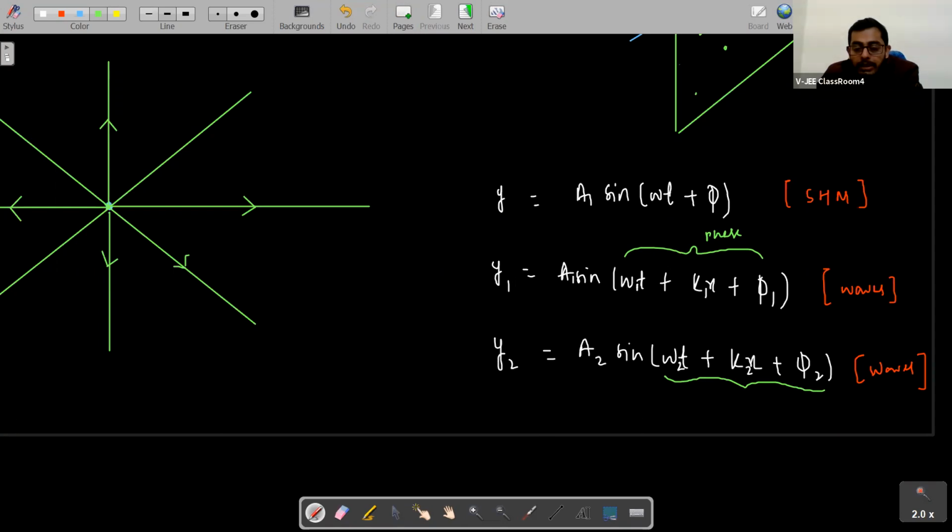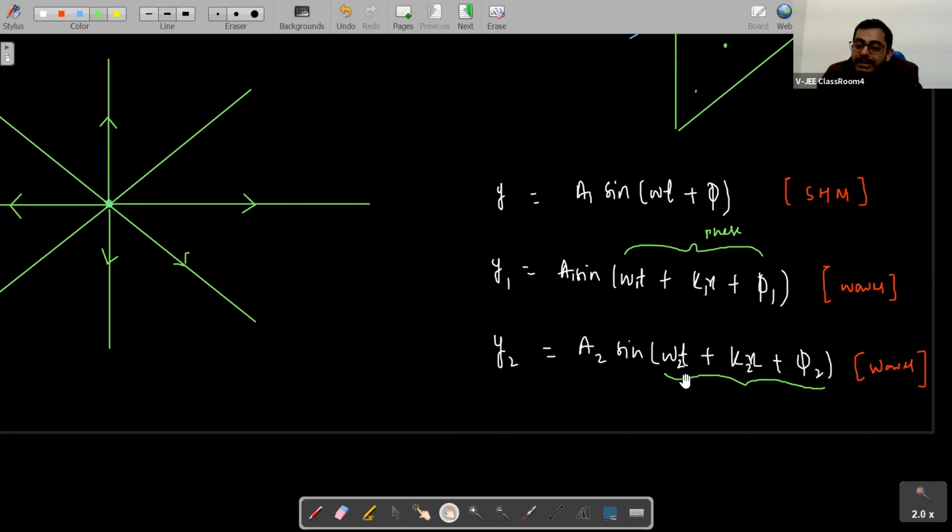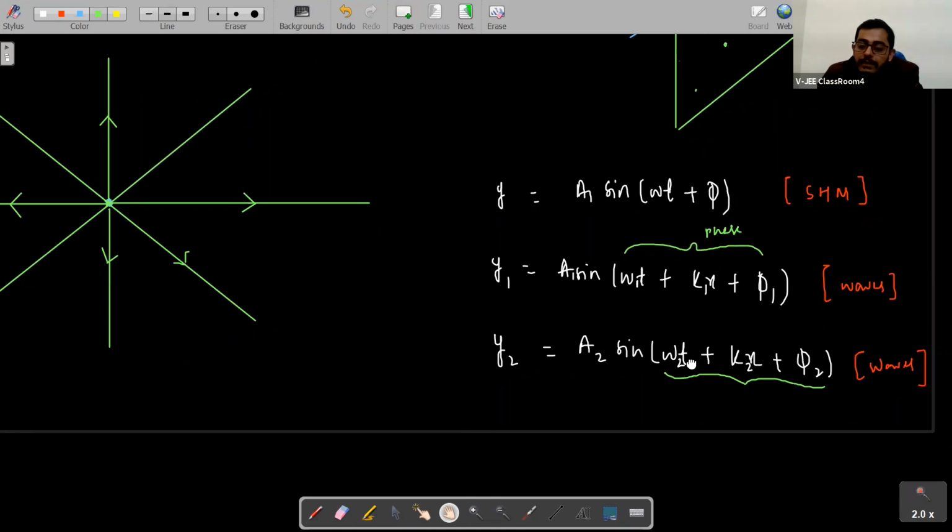So if we talk about the phase difference of these two waves, what will we write, students? What will be the phase difference? This minus this, or this minus this, right? This will be the phase difference.